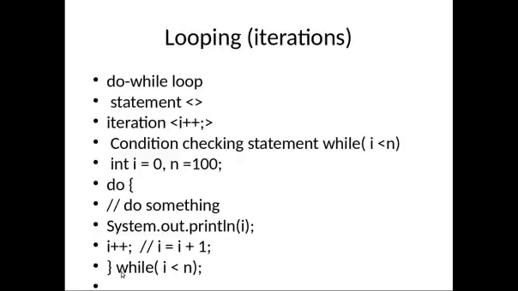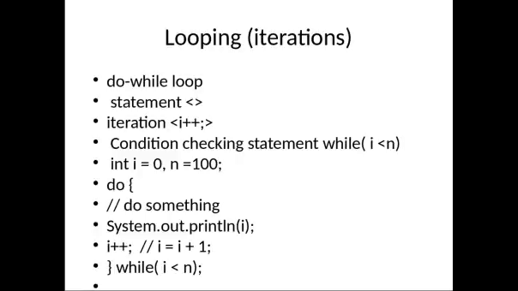So this is the syntax. We use the keyword do, then left brace start, then right brace, and in between the increment operation happens, or I can write any other statement I want to repeat. Suppose I want to print hello world 100 times. So let us see how to use the do while loop.